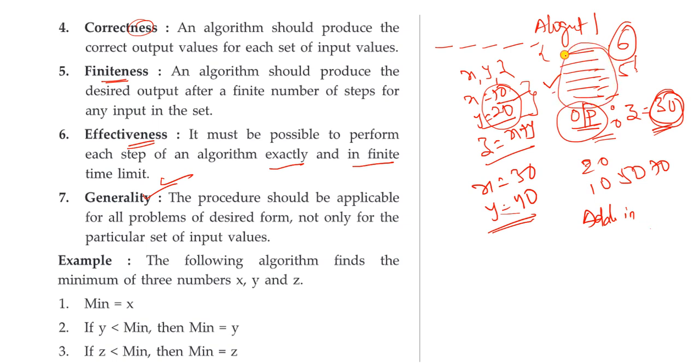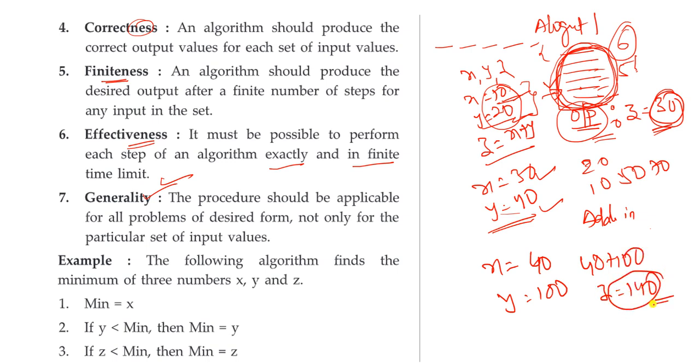What are the steps in algorithm 1? Addition of two variables. So you can take any input values, and this particular algorithm will be used. No need to write it again. It is not only for the particular set of input values, that means not only for 10 and 20. You can take x equal to 30, y equal to 40, or x equal to 40, y equal to 100. So 40 plus 100, what is the z value? 140. So here 140 is the correct value. Clear?